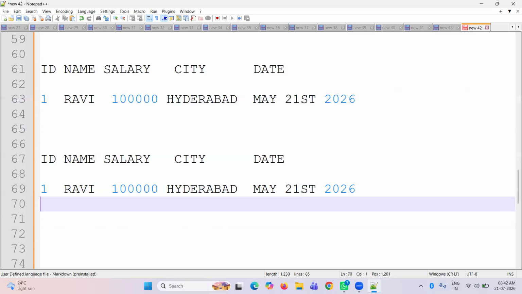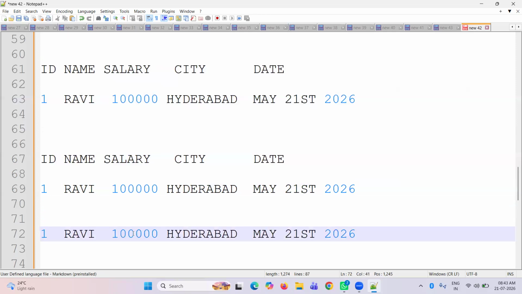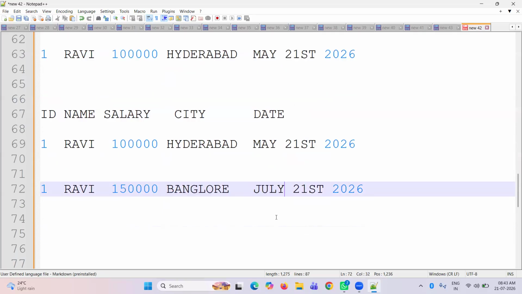So same data. His salary got a hike, and he needs to move to Bangalore, starting July 1st. Okay, Bangalore. So what is happening here?